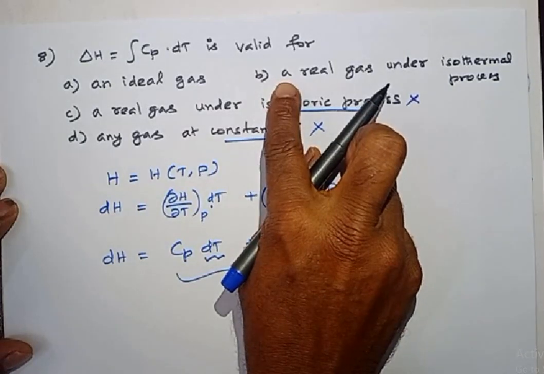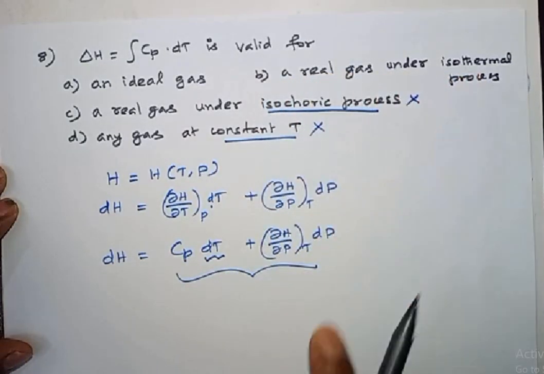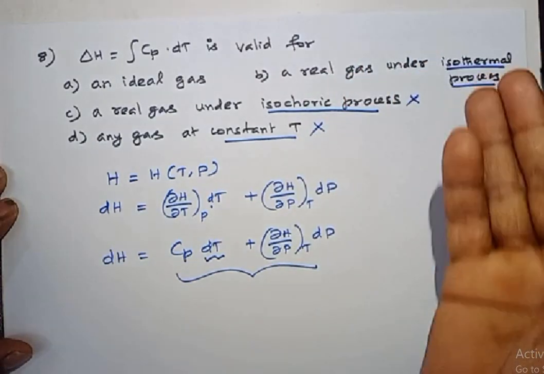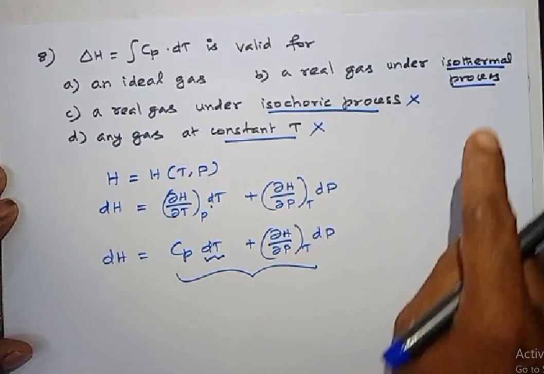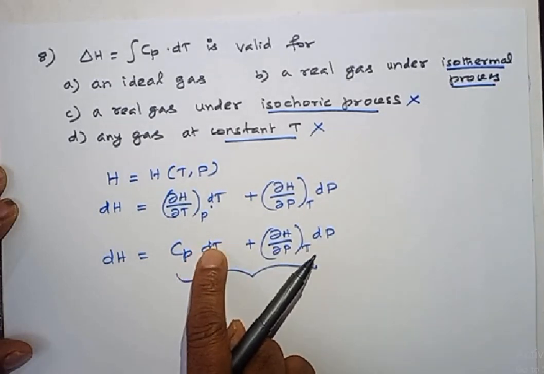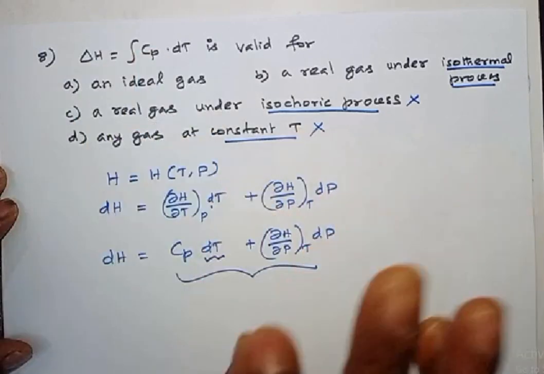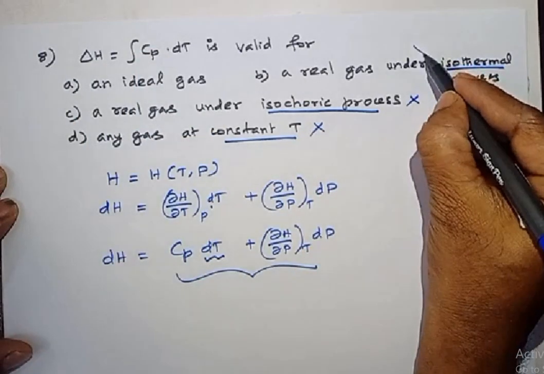Now let me go to option B, a real gas under isothermal process. You take a real gas, but it is given isothermal. Isothermal means temperature constant. If temperature is constant, then dT becomes 0, then this part becomes 0. If this part becomes 0, then you will get a wrong answer. So this is also wrong.